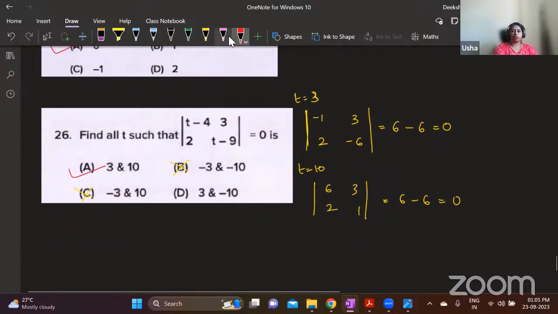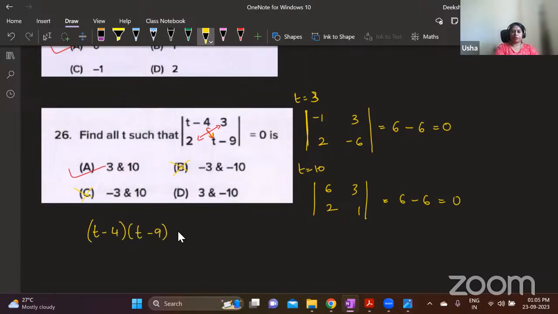How to solve it without using the options? Since you know how to solve determinant, these two you need to multiply. Multiply principal diagonal elements minus multiply these two. So you will get t minus 4 into t minus 9 minus 3 into 2 is 6. So this is t square, minus 4t minus 9t is minus 13t, and then minus 4 into minus 9, when you multiply, you will get plus 36.